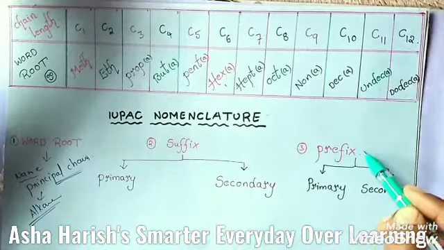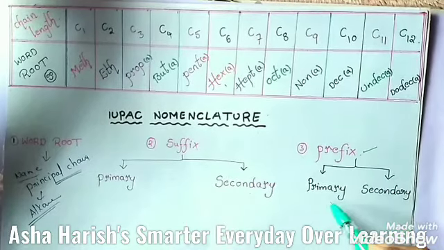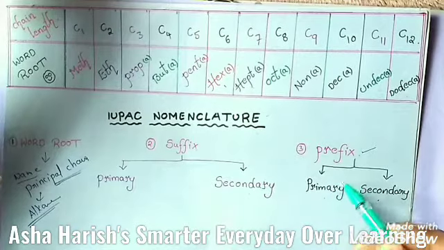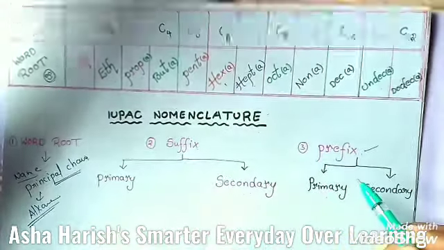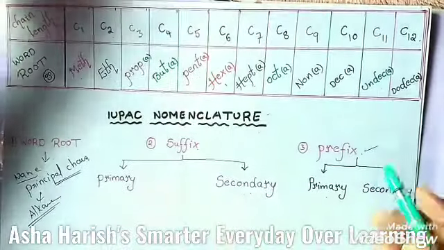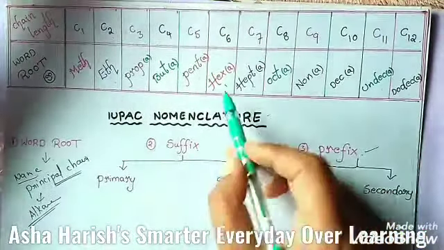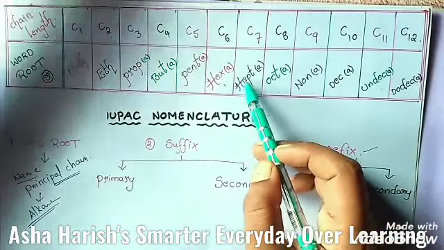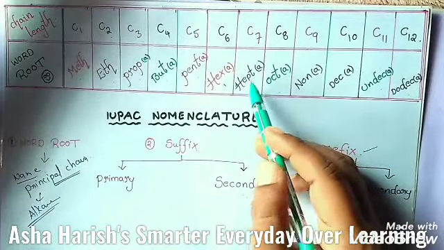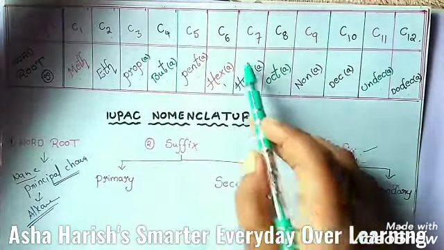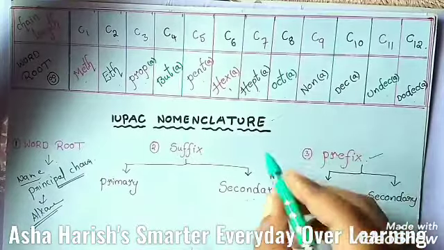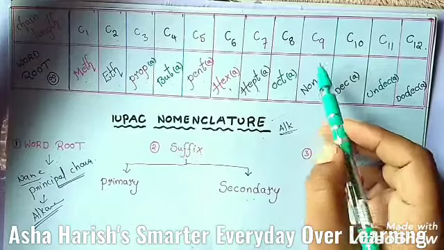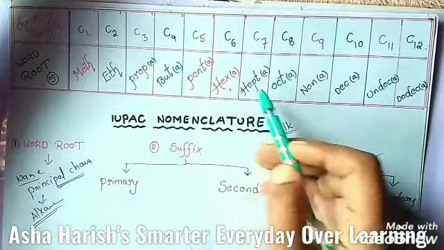And again we have the prefix here. Here also two categories are there, primary prefix and secondary prefix, which we also need to know in this session, right? And the extra 'a' given is used only for the primary suffix. Here it is to be added to the word root if it ends with a consonant. In general, the word root of any carbon chain is alk. If it ends with alk, then you should add one 'a' as a suffix here.